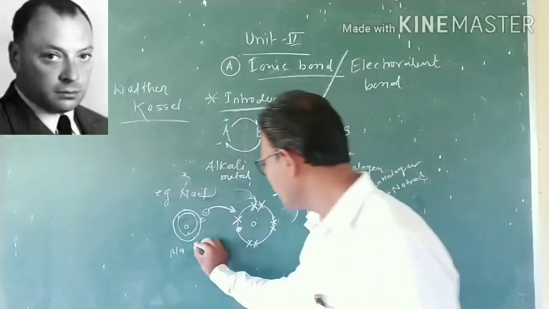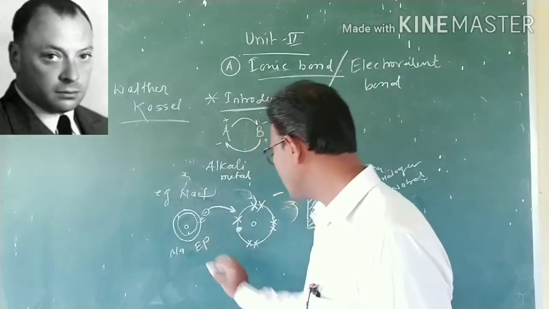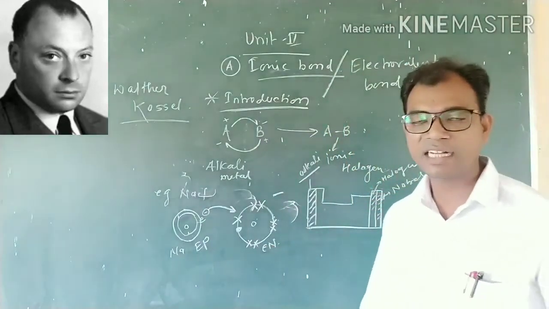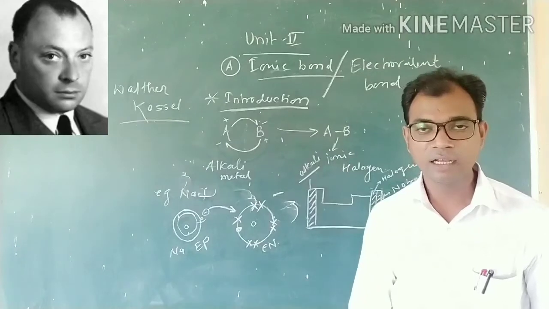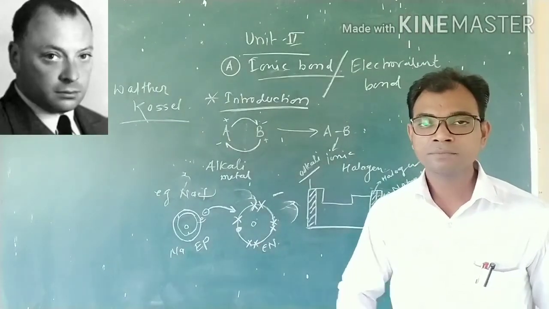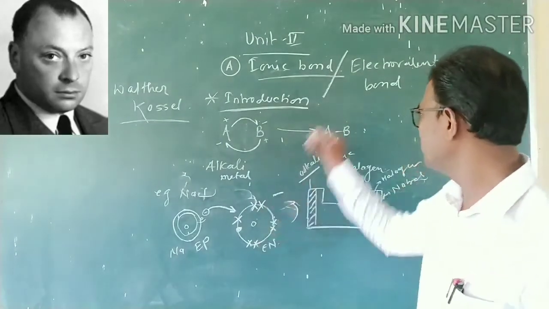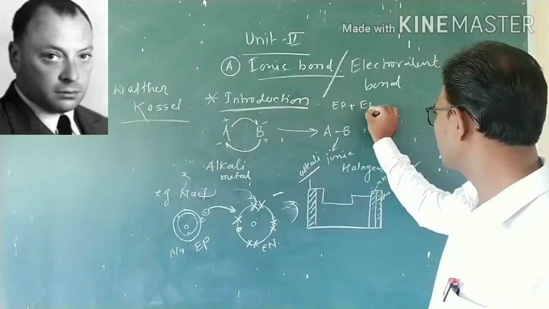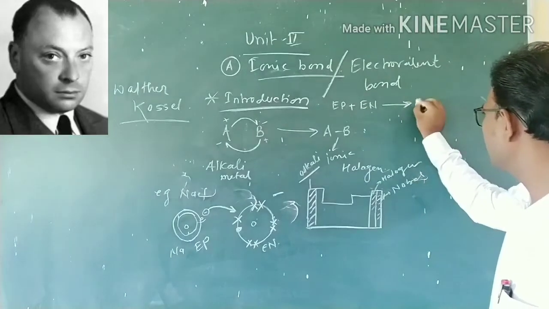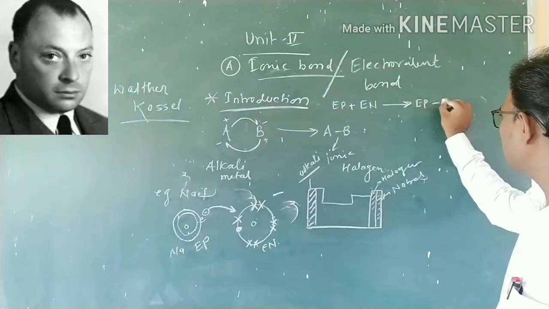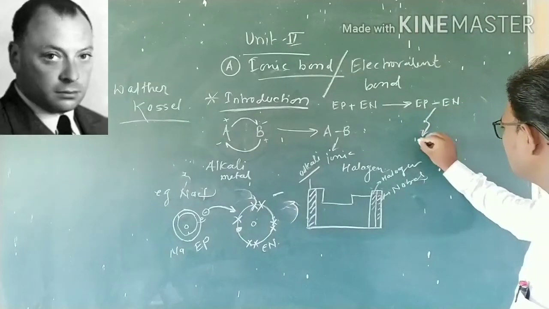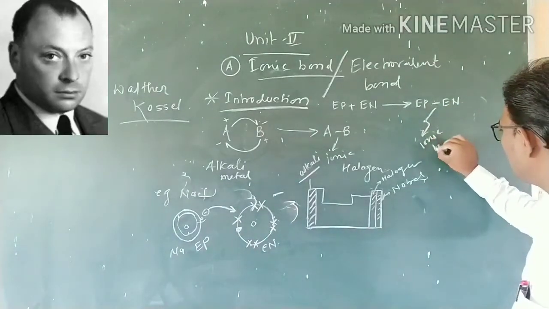That means an electropositive atom combines with an electronegative atom by the transfer of one electron, and then it forms the ionic bond. That means electropositive species combine with electronegative species, forming a bond between them. That bond is an ionic bond.